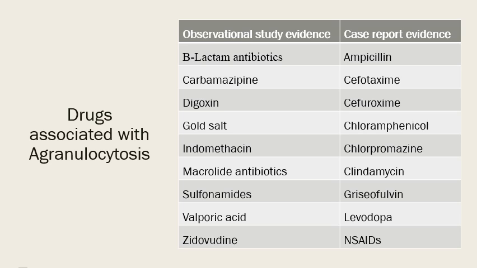While the case report evidence shows that ampicillin, cefotaxime, cefuroxime, chloramphenicol, chlorpromazine, clindamycin, griseofulvin, levodopa, and NSAIDs cause agranulocytosis.